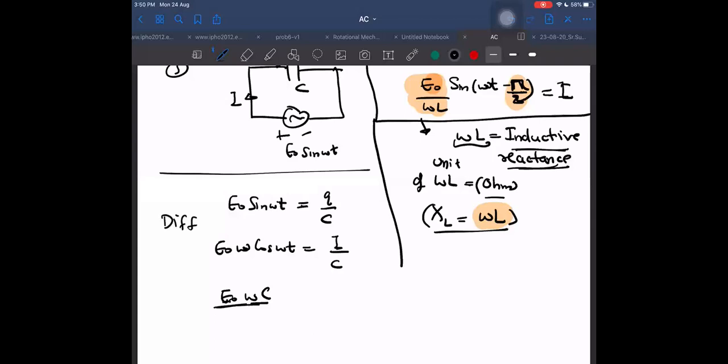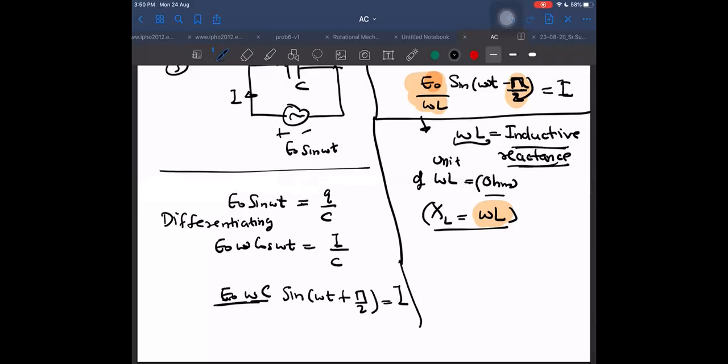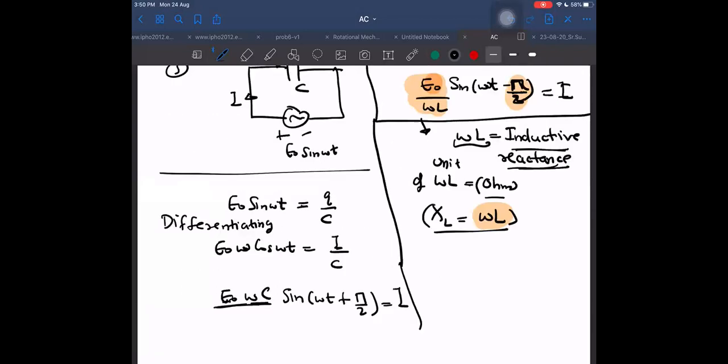Differentiating charge, dq by dt, is the current. So I get omega C E naught into sine omega t plus pi by 2 is equal to I. Mainly, I wanted to obtain the current, which we obtain now. But here I am getting it as a multiple only, not in the denominator. But I can write it in the denominator, how? By writing 1 upon omega C into sine omega t plus pi by 2.